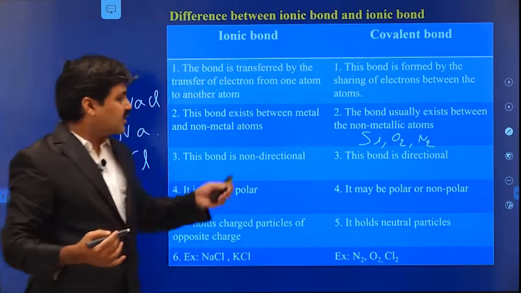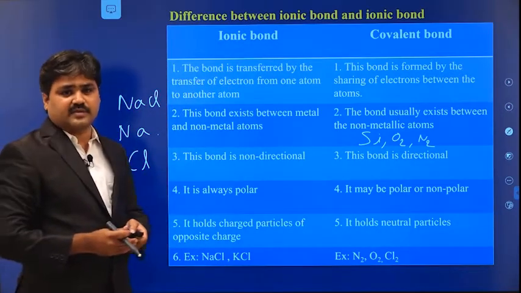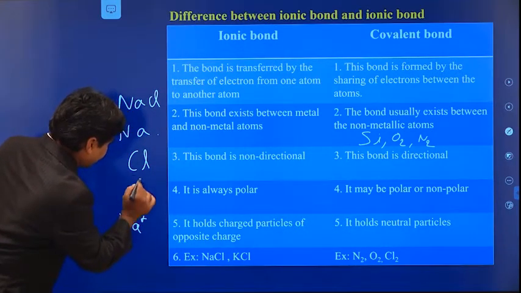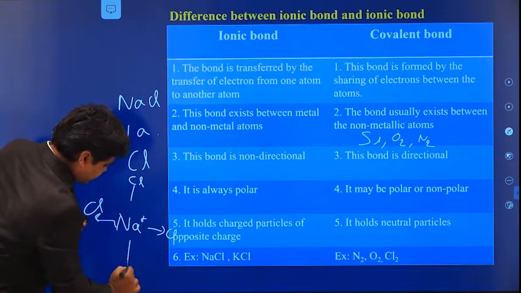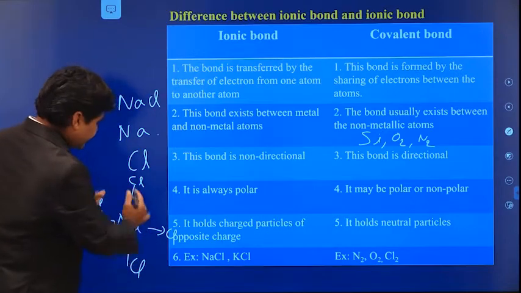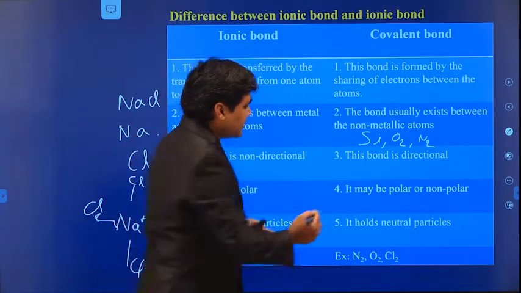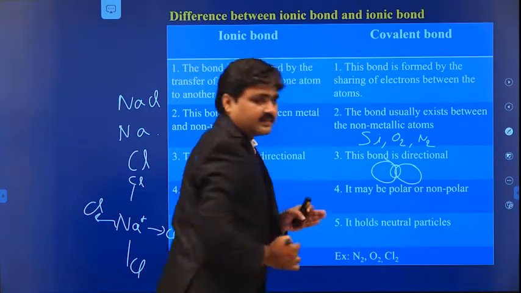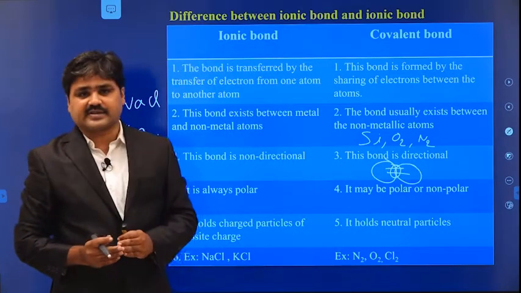So this bond is formed between the non-metals. The ionic bond is non-directional because, as we have seen, the sodium atom is attracted by all the chlorine atoms from all sides. It has no particular direction because the attractive force is the same from all directions. But the covalent bond is directional because when two atoms form it, the electrons are shared between the two nuclei, so it has a particular direction. So this bond is called directional in nature.